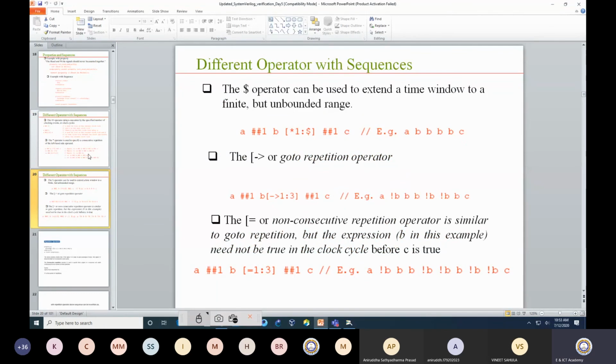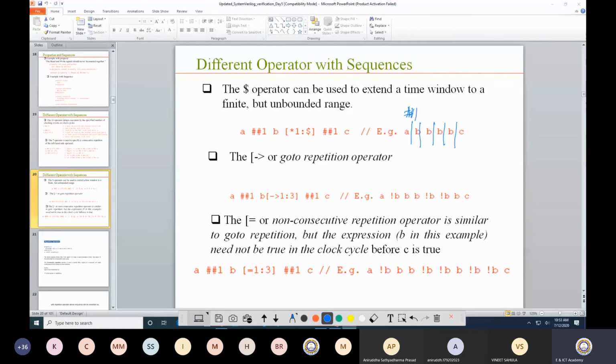Now, again, the dollar operator that we have said extends the window to a finite but unbounded range. Why am I talking about finite? Because finite is basically till the clock exists. So that is the meaning of it. Now, here in this slide, one thing you need to observe is that I am not writing ##1. Sometimes I am also writing like this. Now here in between, whenever there is a space, you need to consider it is ##1.